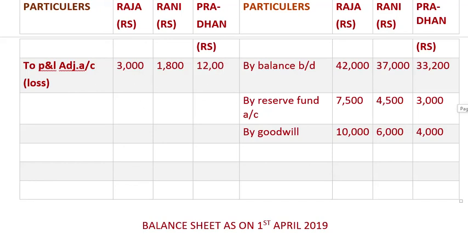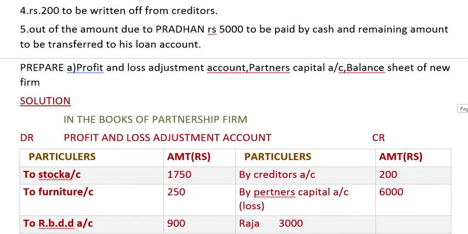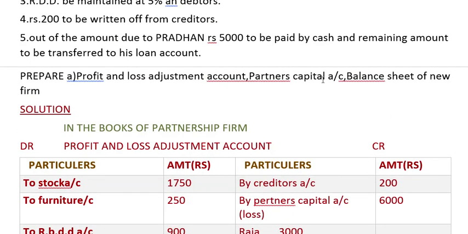Now what was the last adjustment? Out of the amount due to Pradhan, rupees 5,000 to be paid by cash and the remaining amount to be transferred to his loan account. So 5,000 is paid in cash.